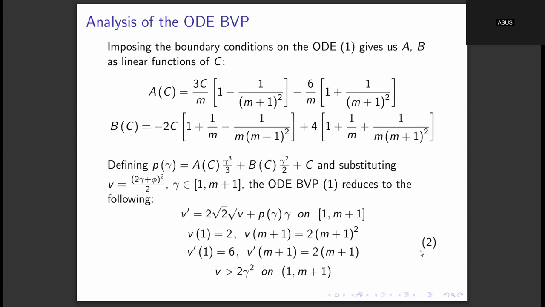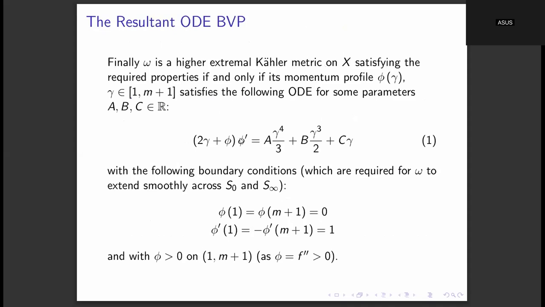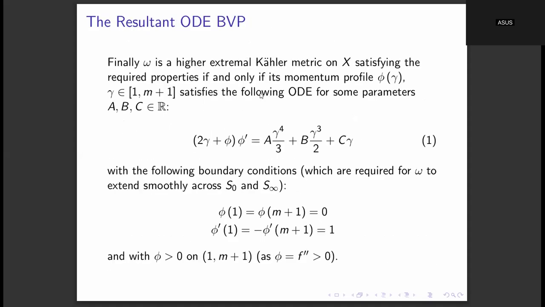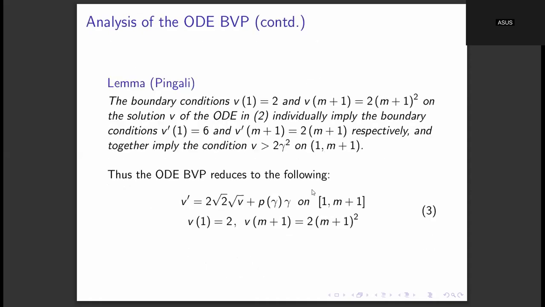And then from this lemma, it means that we have solved this ODE boundary value problem 2, which again means that we have solved this problem 1. And solving this ODE boundary value problem 1 was precisely equivalent to finding this required higher extremal Kähler metric omega. So as is said over here, omega, this required higher extremal Kähler metric, we can find it if and only if the momentum profile satisfies this ODE boundary value problem.